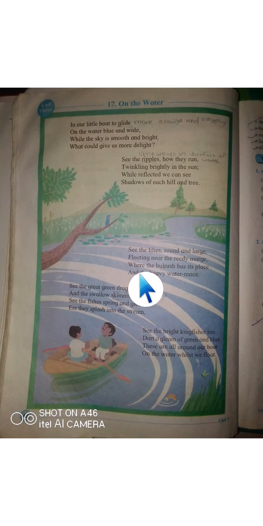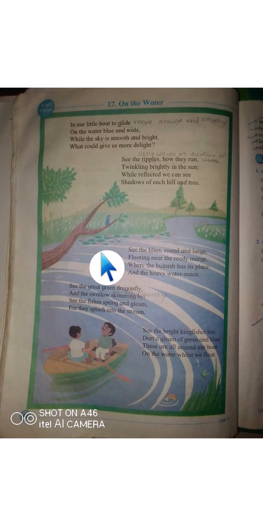And where the blusher has its place and heavy water mace. Here blusher means wetland grass-like plants. So where are these lilies floating? Near the reedy marge, which means the water's edge where reeds or tall grasses grow thickly. As you can see in the picture, on both edges of the river there is grass, thick grass growing very speedily. Tall grasses are there.